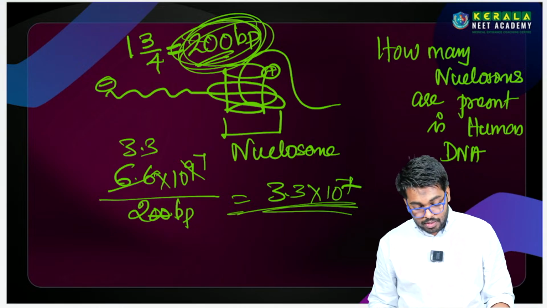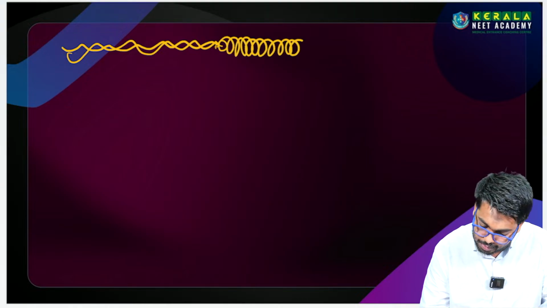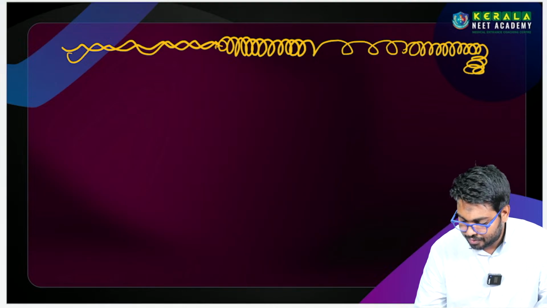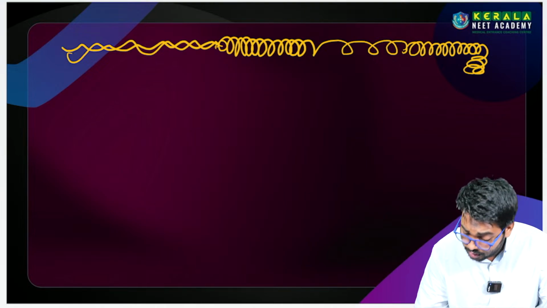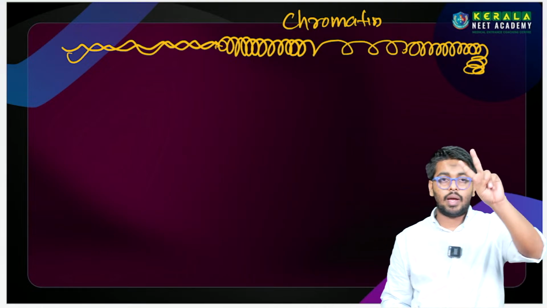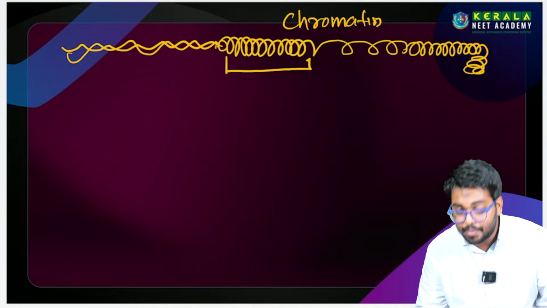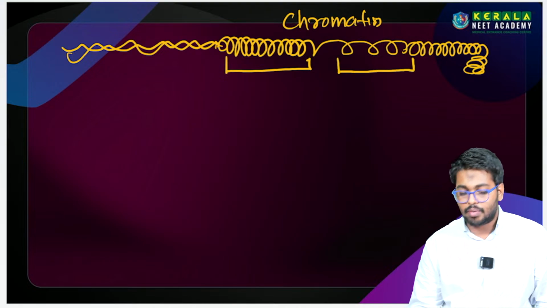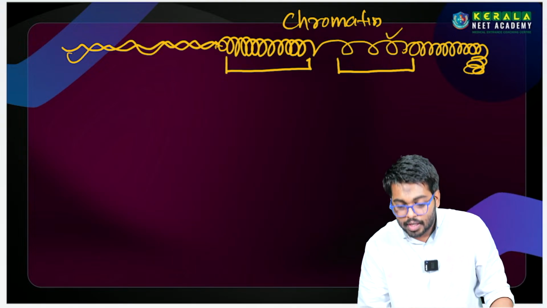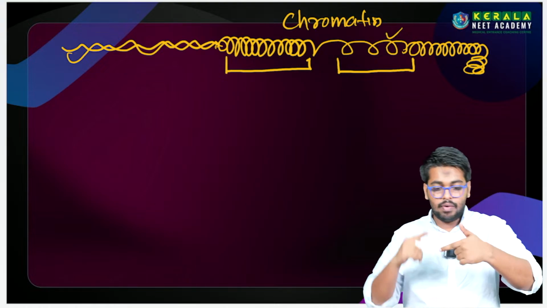So this is the structure. The positively charged protein wraps the DNA, we have seen that mechanism. When the positively charged basic protein wraps the DNA, it forms a coil, and that coil is called chromatin. There are two types of chromatin: tightly packed chromatin and loosely packed chromatin. Sometimes they pack very tightly, sometimes very loosely, but there is a reason for it.